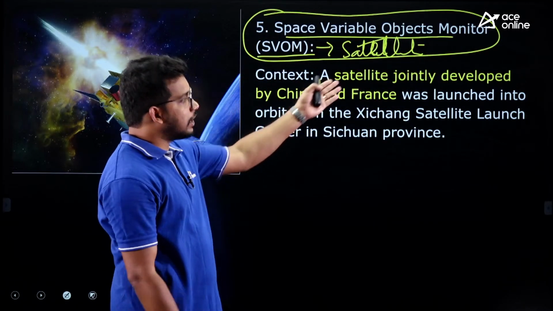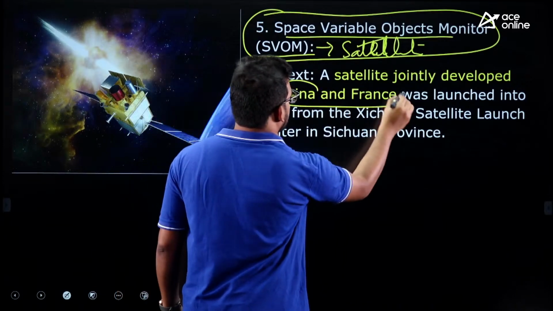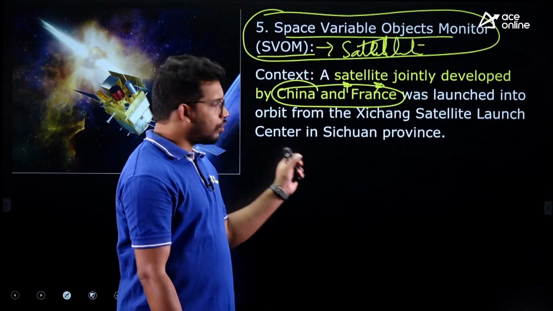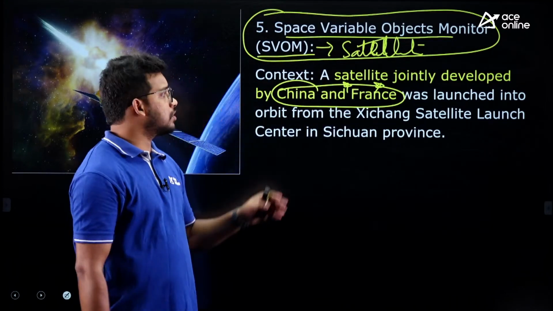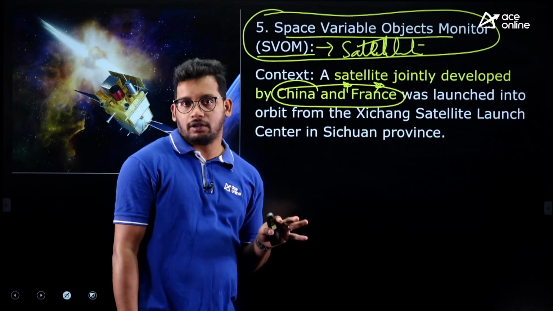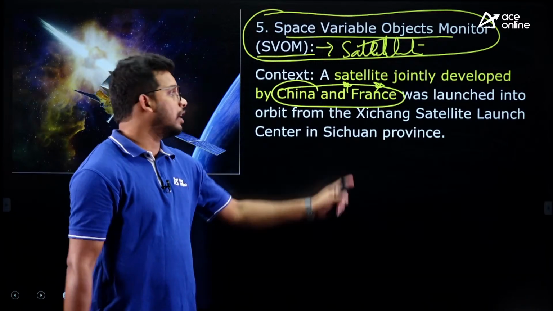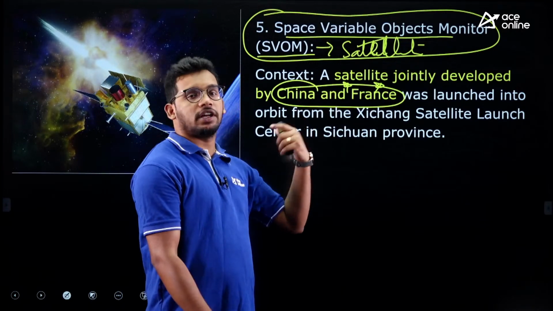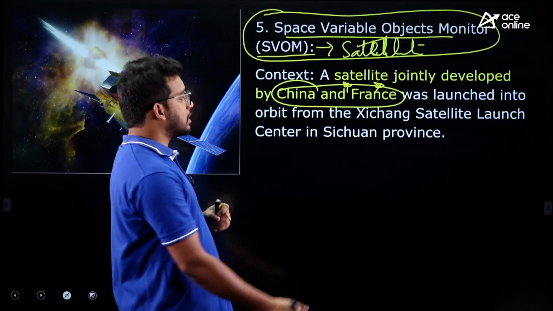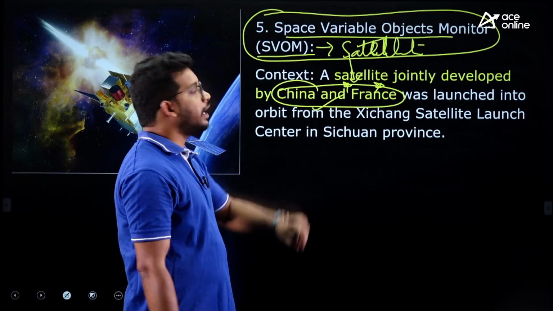This is a satellite jointly developed by China and France. This is the most important fact. If you don't read this article and see it in the options, you may get confused about why France would collaborate with China, right? Both have different ideologies, like France is a democracy and China is communist. But yes, they have collaborated for the first time in space and launched this satellite, right?